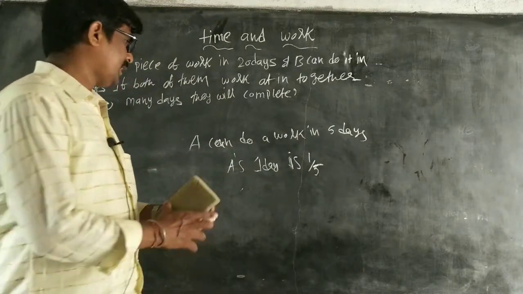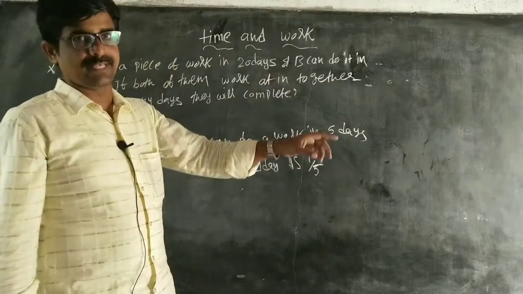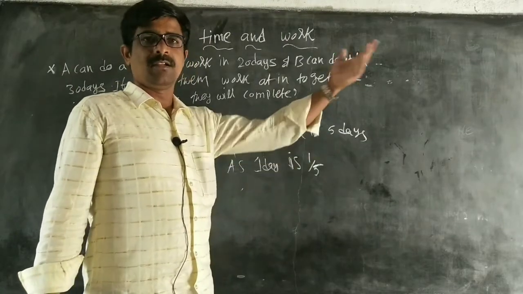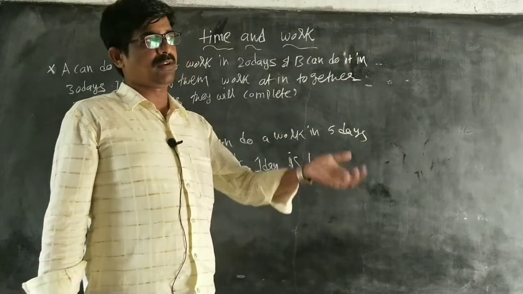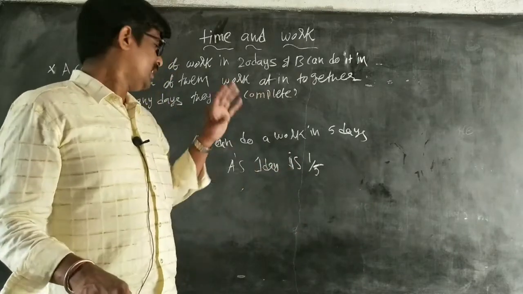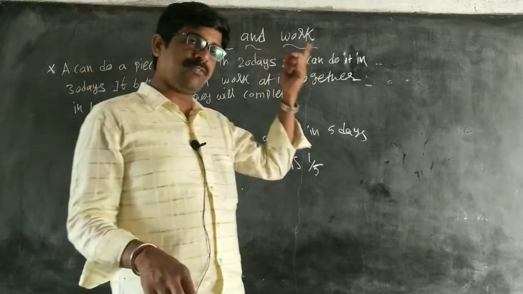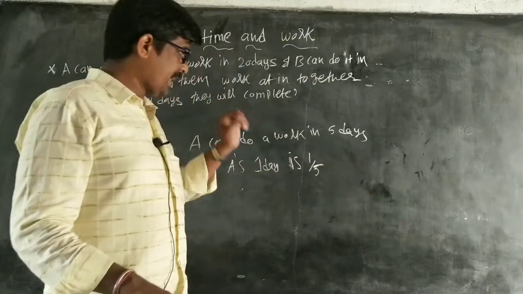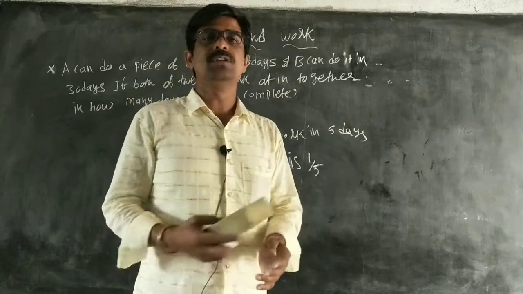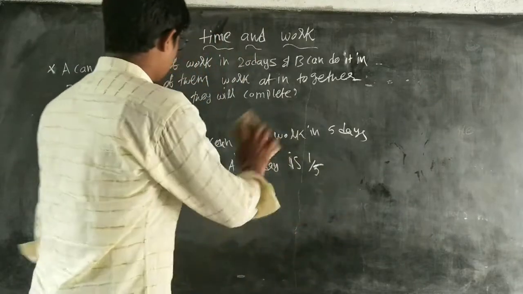So, A can complete a work in 5 days. On average, one day may take 1 hour more, another 1 hour less. But approximately in our calculations, if A can complete a work in 5 days, therefore A's 1 day work is 1 by 5. Then only we have to solve the problems. Okay? Clear?